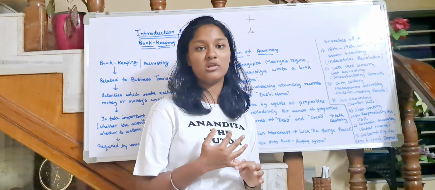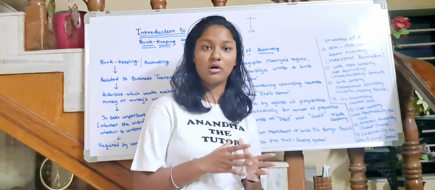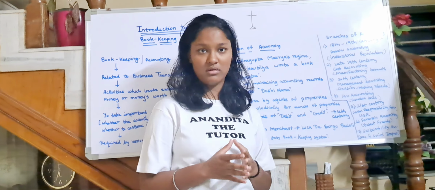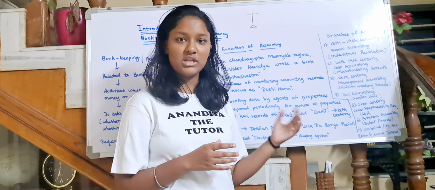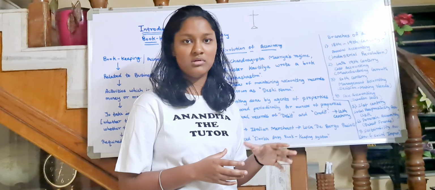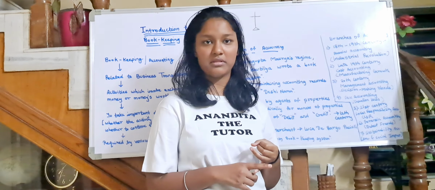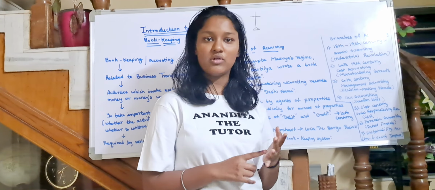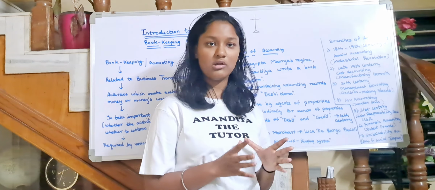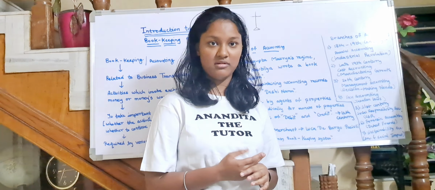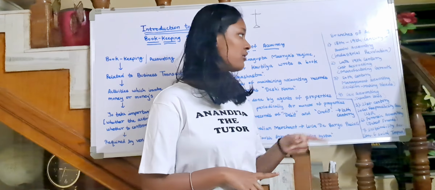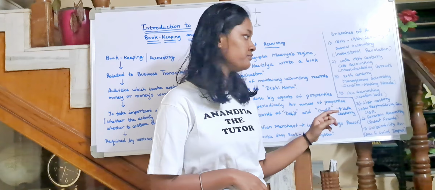We have to record all the cost of goods and services. Okay, so there are not only goods, there are services also. You go into a hotel or restaurant and you eat food, that is a service. You go into a salon and you cut your hair, that is a service. So all the services also incur cost, right? So that also is recorded in cost accounting.